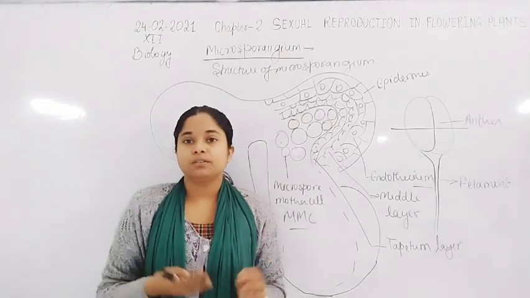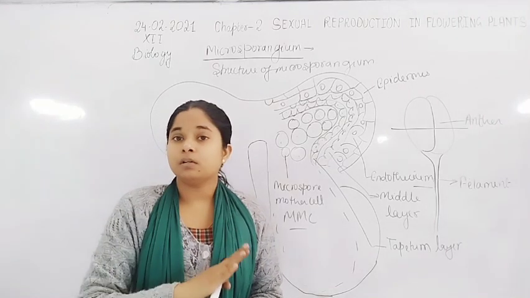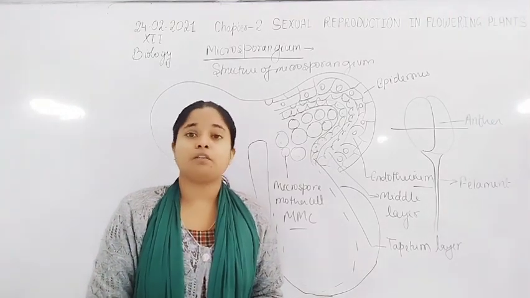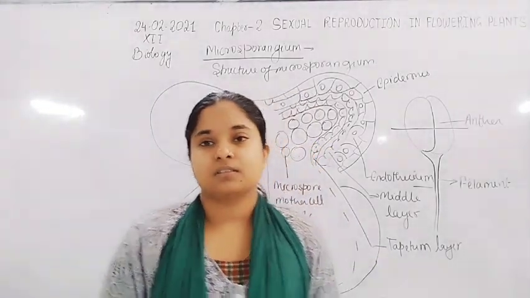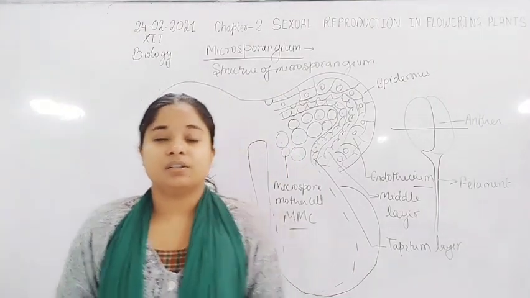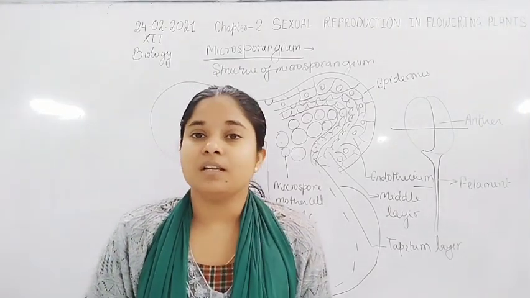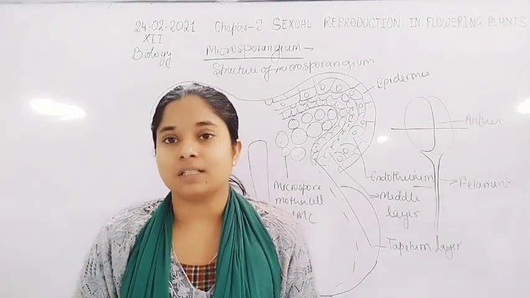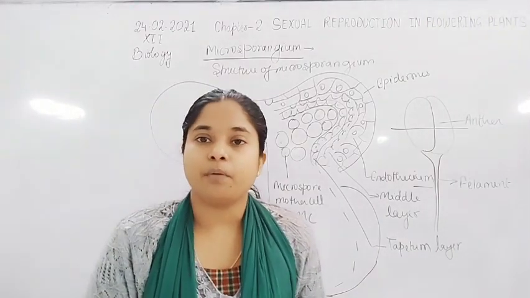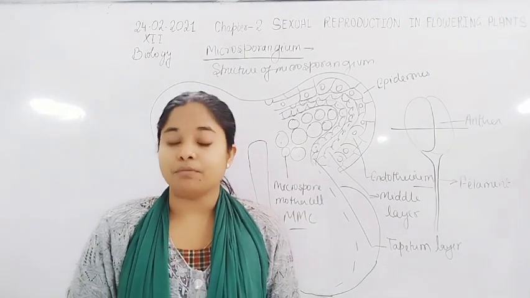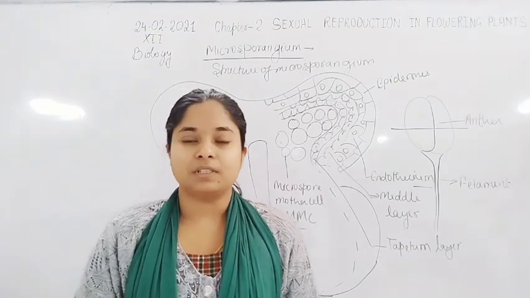तो क्या होगा, 2 स्पर्म का फॉर्मेशन हो रहा है फ्रॉम 1 पोलन ग्रेन. So there are 4 pollen grains formed by the microspore mother cell. So total number 8 sperms are actually formed by the single microspore mother cell, but only one sperm gets fertilized with the egg and another sperm fertilizes the endosperm.